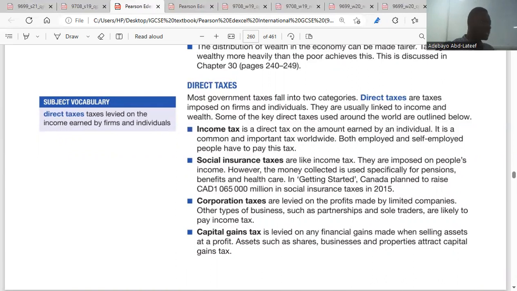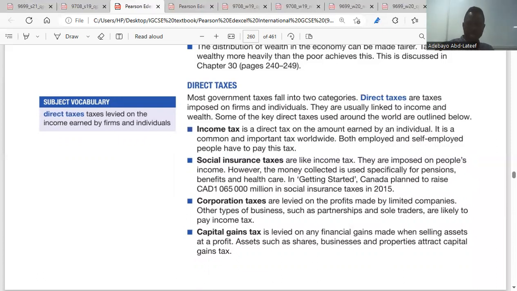For direct, I explained income tax already, right? Yeah. I explained corporation tax already. Then we have the social insurance tax. These are imposed on people's income. However, the money collected is used especially for pensions, benefits, and healthcare. So for social insurance tax, they get it from individuals, and they use it to pay their pensions or benefits.